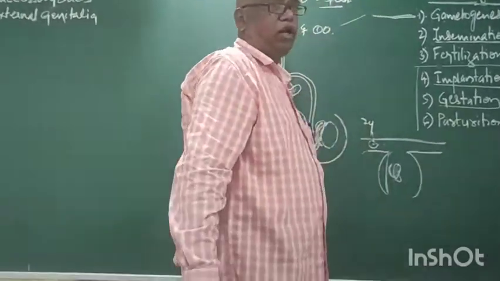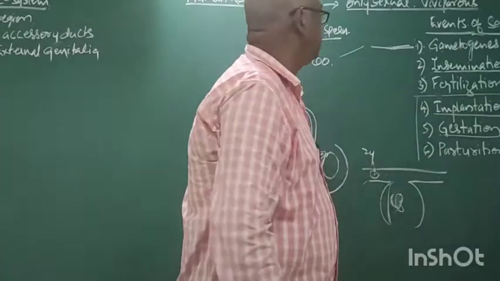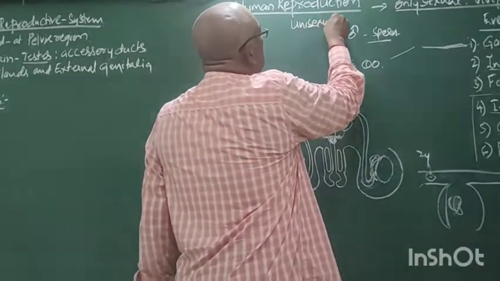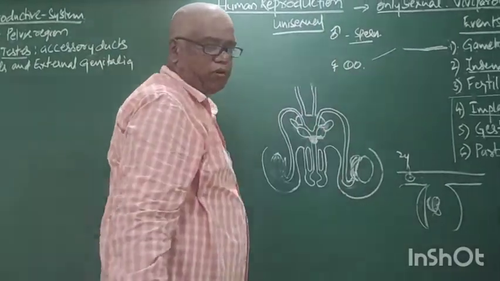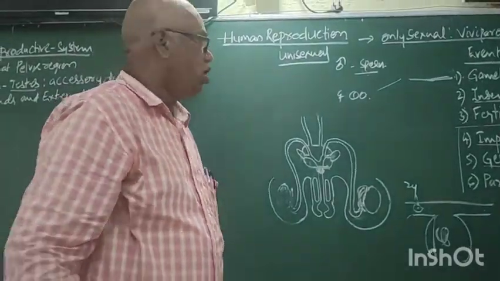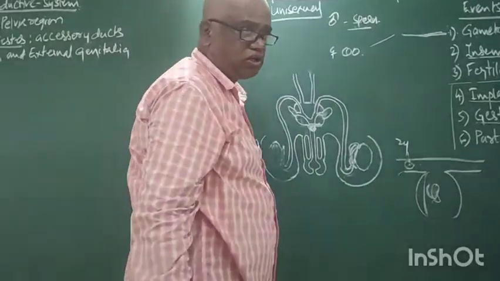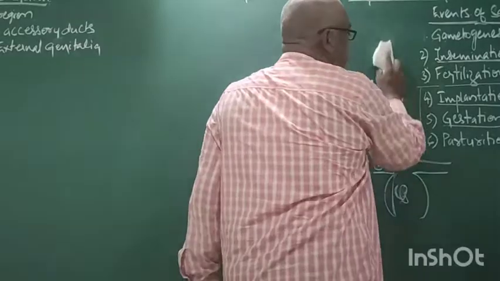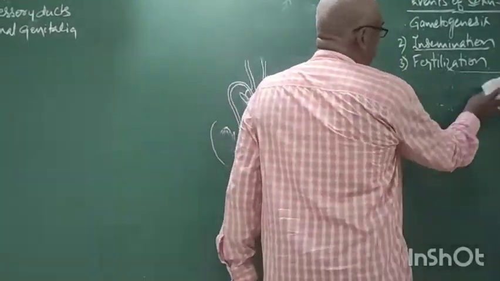Now come to the unisexual. The male and females are separate. Due to this, first of all, the male reproductive system, then we can discuss the female reproductive system.